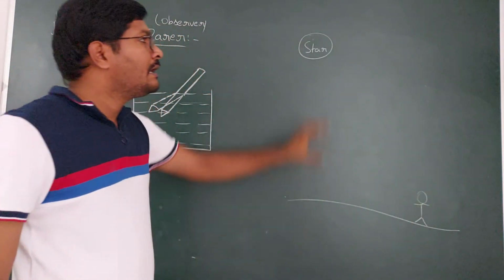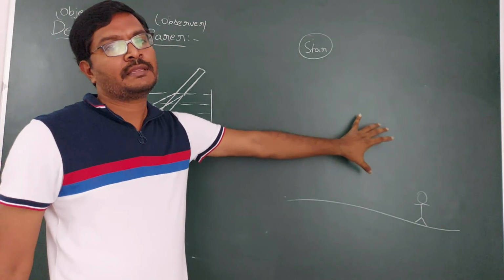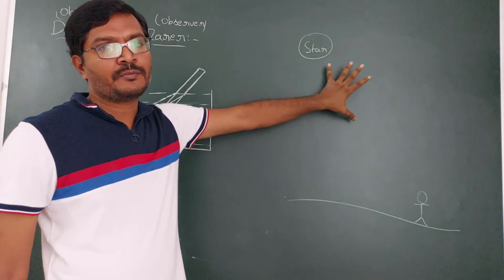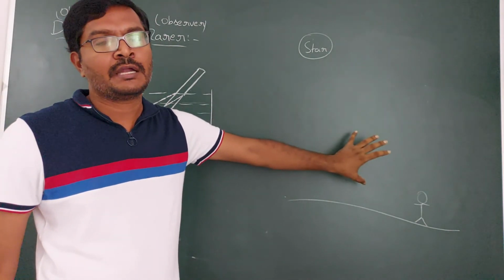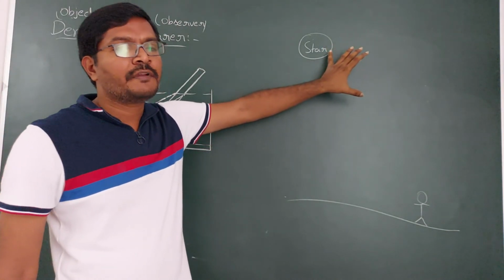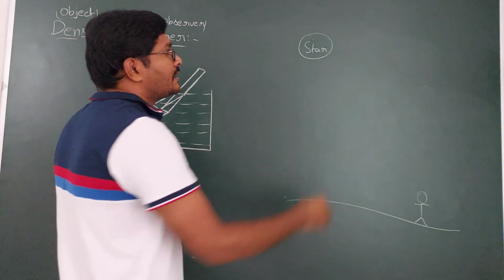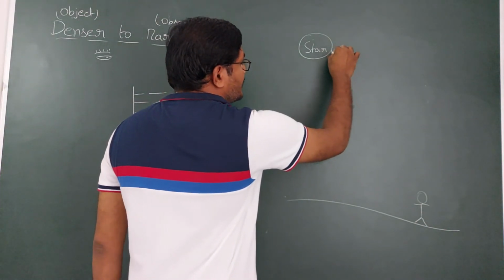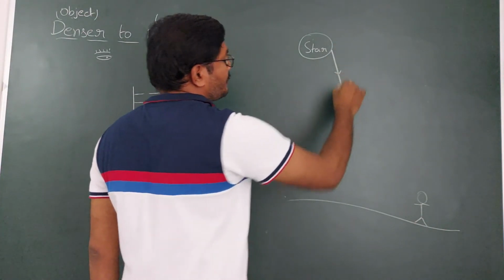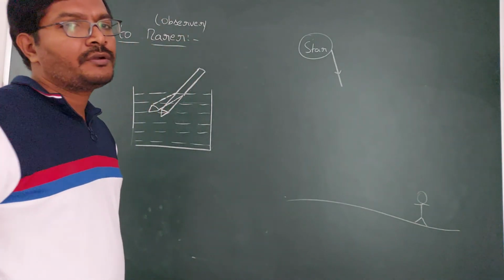Atmosphere is denser, and from the star to the atmosphere there is vacuum. Vacuum is said to be the rarer medium compared to the atmosphere. That means light is traveling from vacuum to atmosphere, that is, from rarer to denser. As light is traveling from rarer to denser, it is going to bend. How is it going to bend? Rarer to denser, it is going to bend towards the normal.